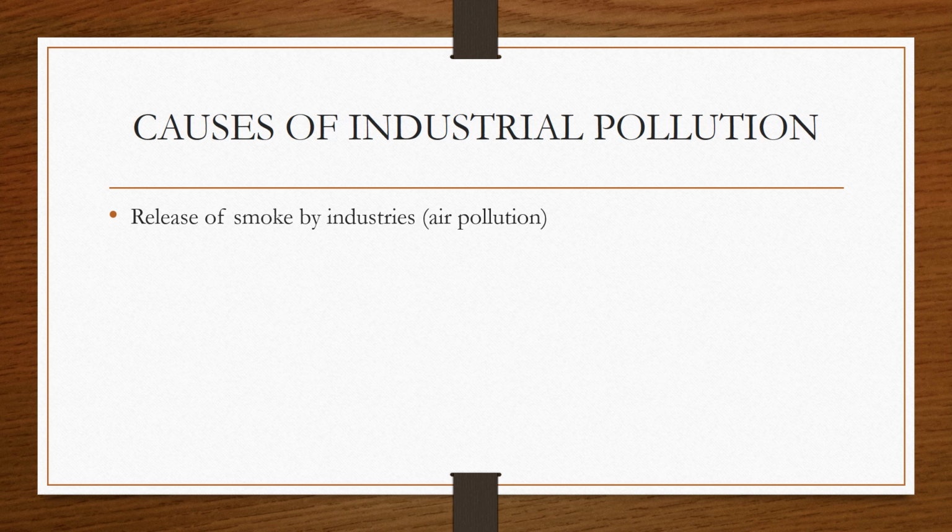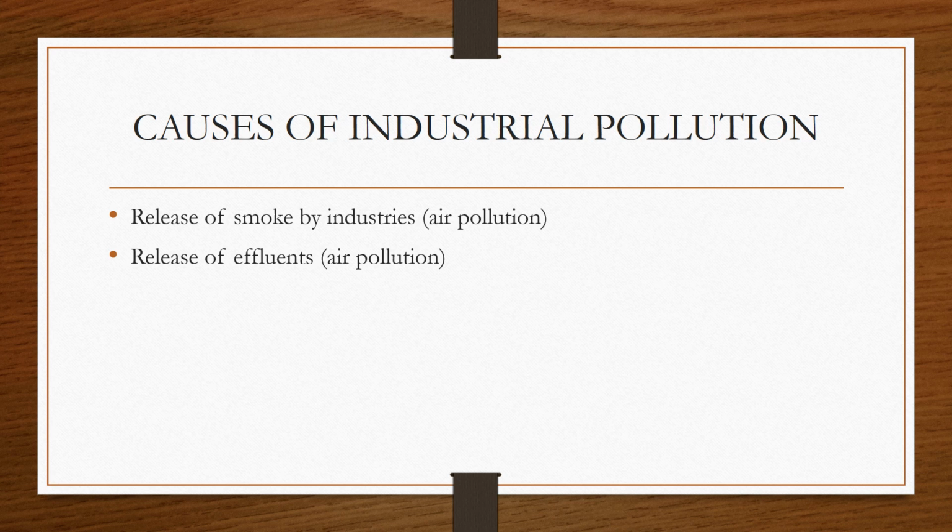Gases like sulfur dioxide, carbon dioxide and nitrogen dioxide are emitted from the industry in the form of smoke. These gases in turn react with the gases present in the air, and they create air pollution, which is very dangerous for human beings.